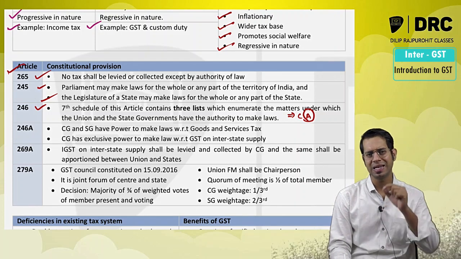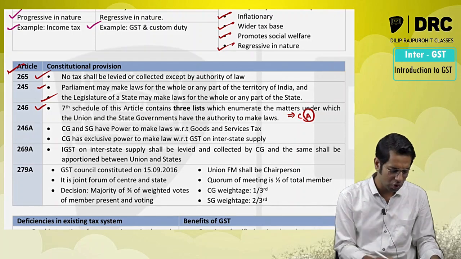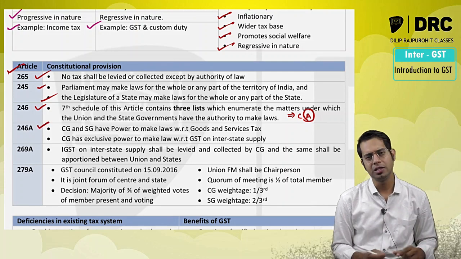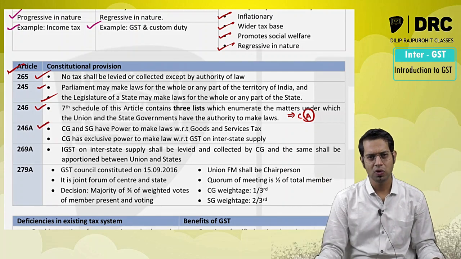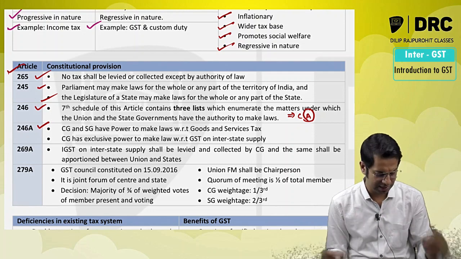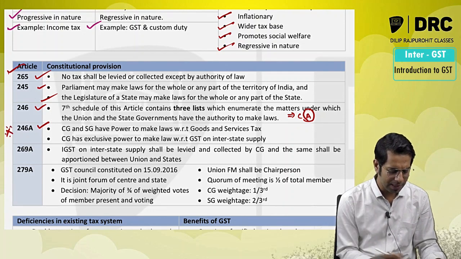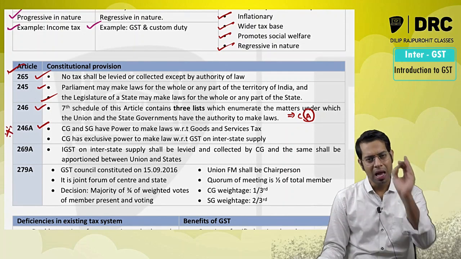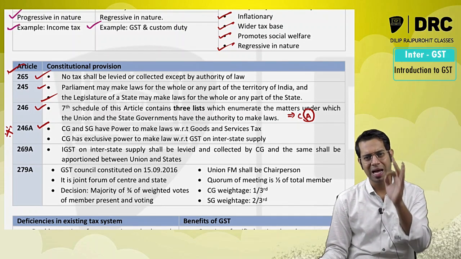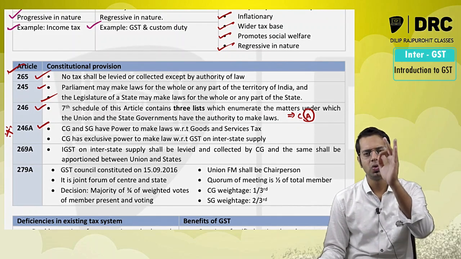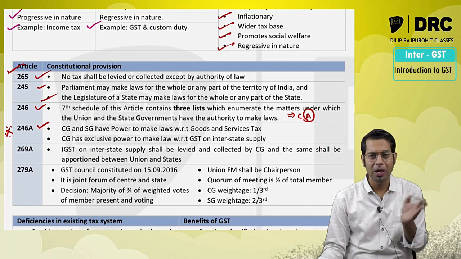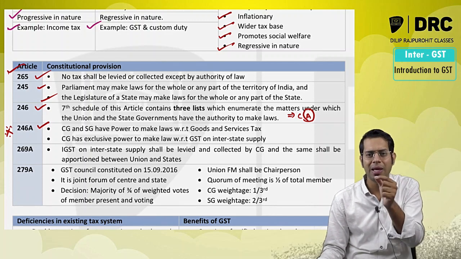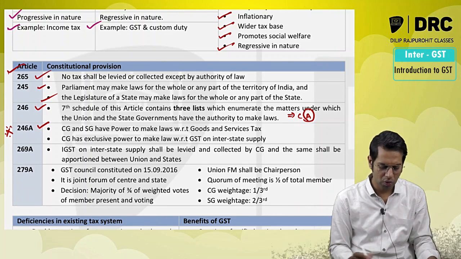It is because of this reason that an amendment was supposed to be made in our constitution, and various different articles were introduced. One such article which was instituted was Article 246A, an important article from your exam point of view. Article 246A is the article which gave the power to the central government and the state government to jointly come together and make law with respect to GST, goods and service tax.